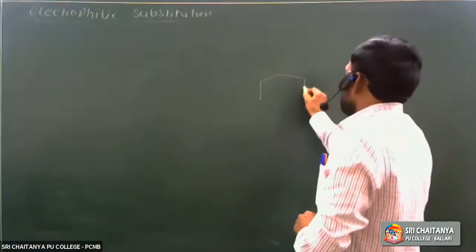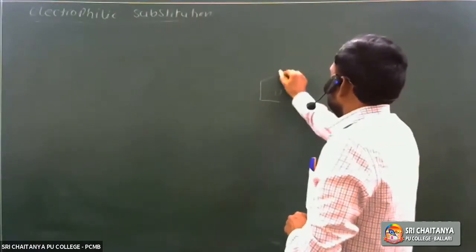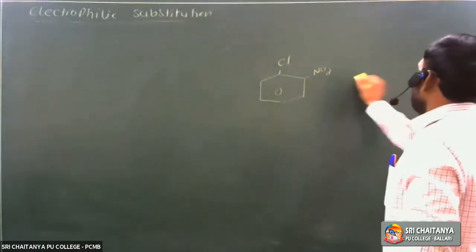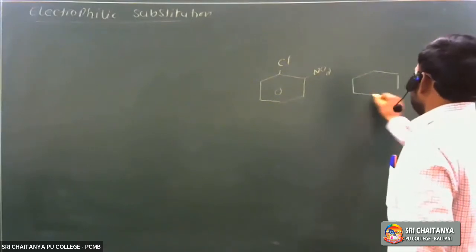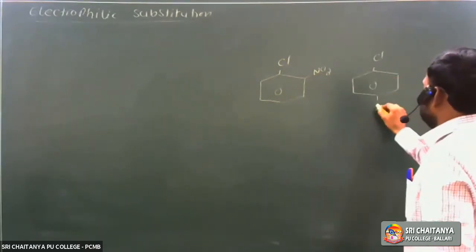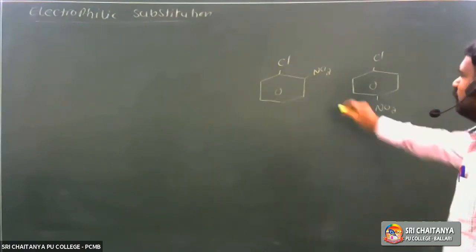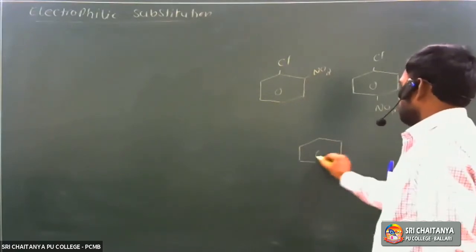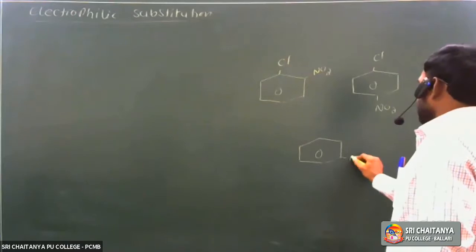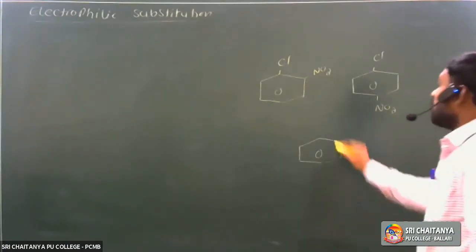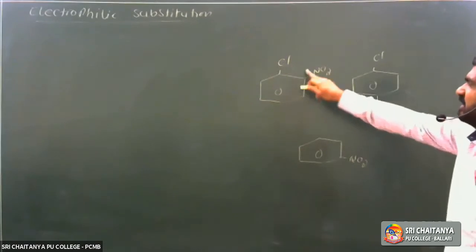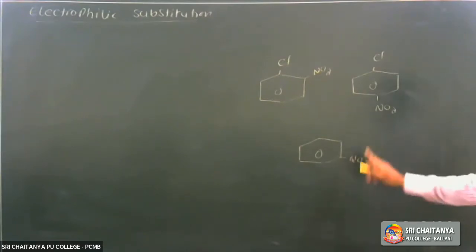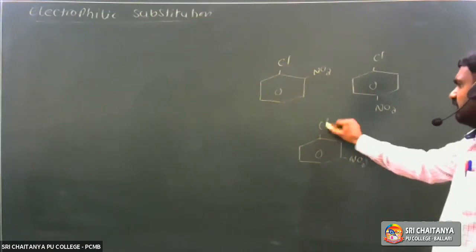Here it is chlorobenzene. If electron withdrawing groups like nitro, cyano, or aldehyde are present at ortho and para positions, its reactivity increases. If an electron withdrawing group is present at meta position, there is no effect.